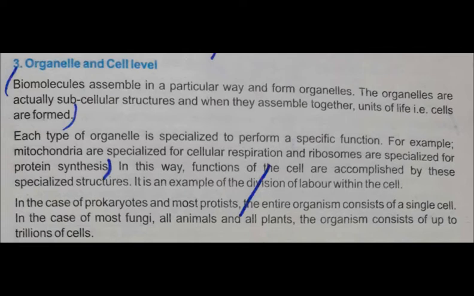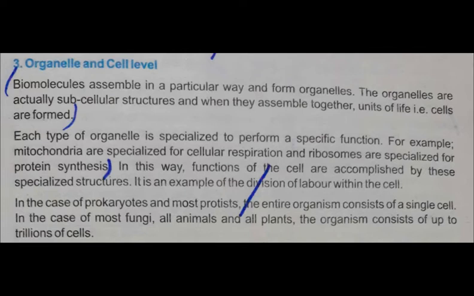What is the function of the stomach? It digests the food. So the organs in our body perform different functions. Similarly, all the organelles in a cell perform different functions. They have independent functions and do not depend on each other for their functions.